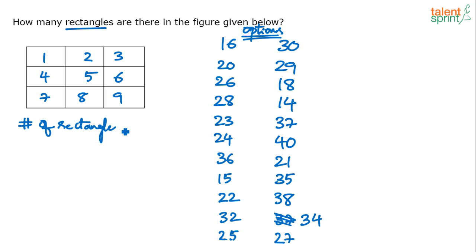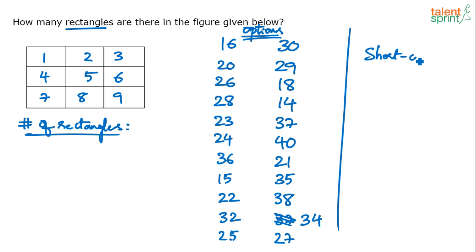Your options itself has taken half of the screen. I'm not sure if I'll be able to count all the rectangles in this limited space, and this place is blocked for the shortcut. Here we'll discuss the shortcut. I'm writing the heading already so that you guys are glued to the screen. Now count the number of rectangles.